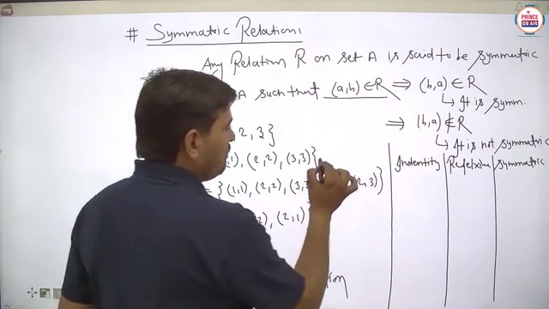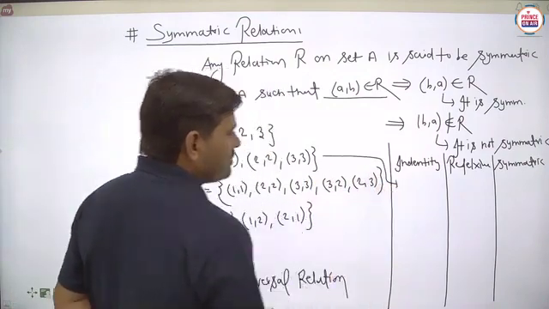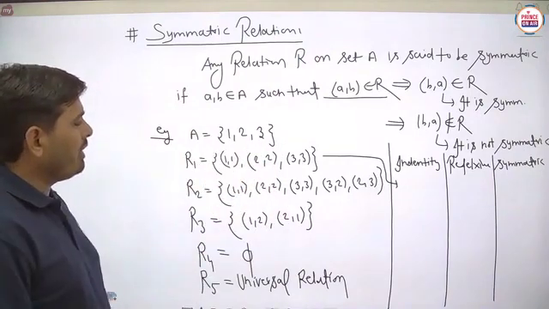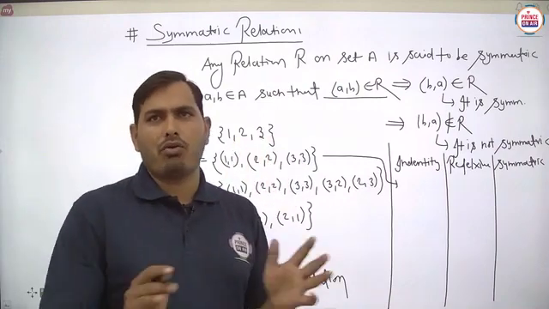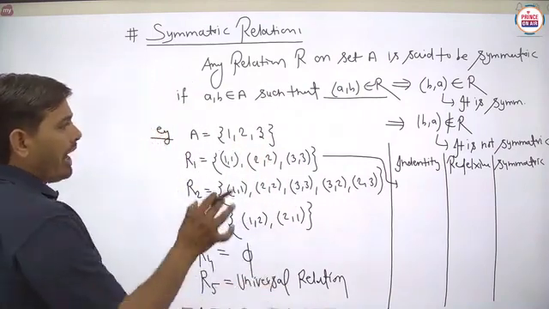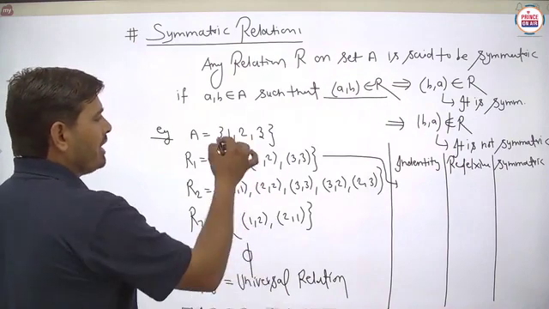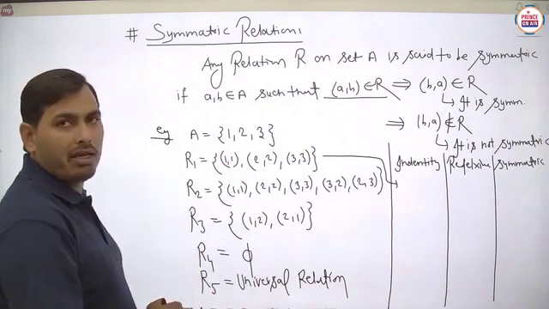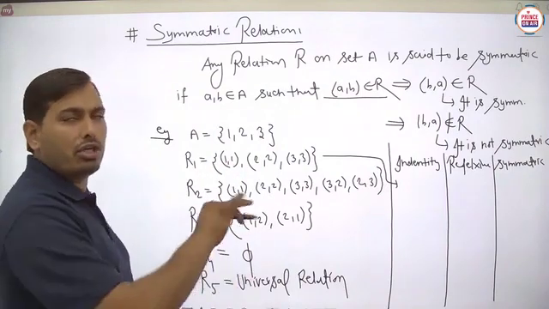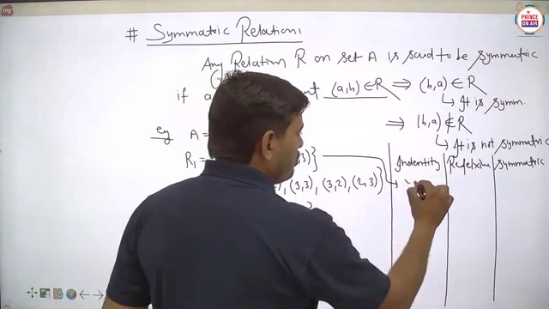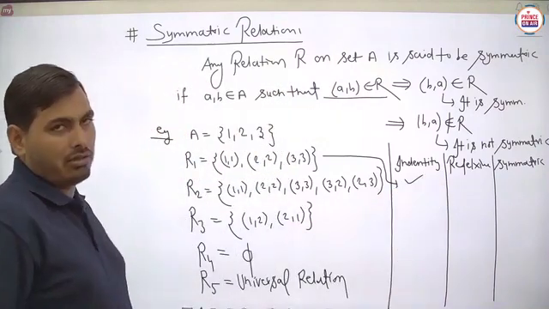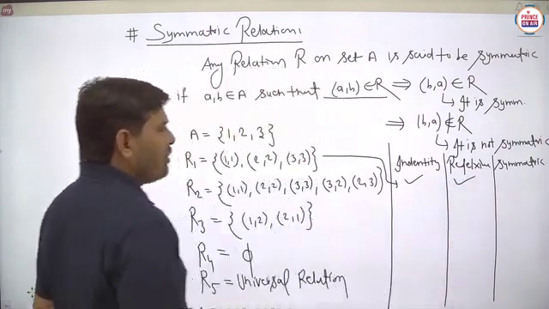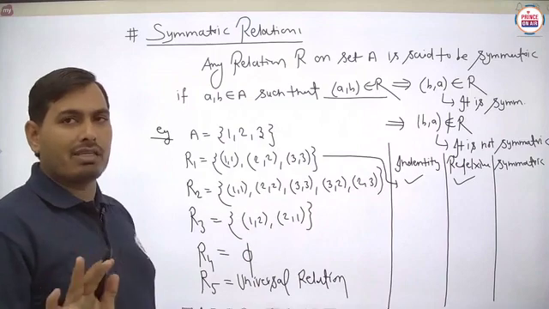So for the very first part we can check the answer for this first relation. In this first relation, (1,1), (2,2) and (3,3), you can check the ordered pairs. For the identity relation, what we are saying is that each and every element has its image. That means (1,1) is available here, (2,2) is available here, and (3,3) is also available here. This is said to be the identity relation. Is it to be clear? Next, this is also said to be reflexive, because each and every element is related to itself here. No problem.